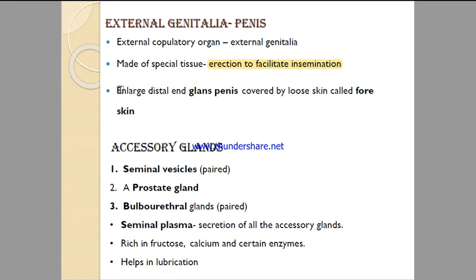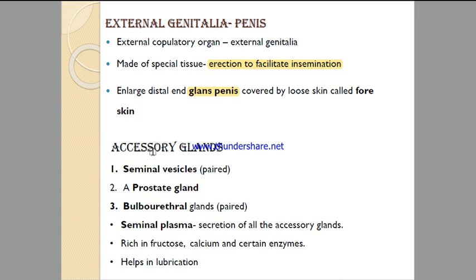The enlarged distal end of penis is known as glans penis, right? And this glans penis is covered by loose skin called foreskin. So this is about the external genitalia.